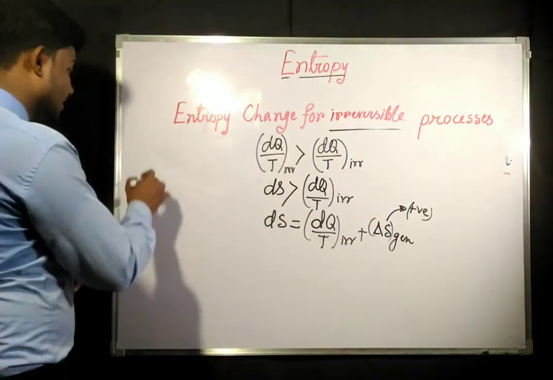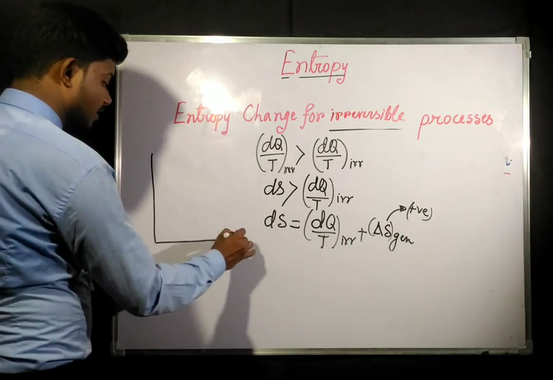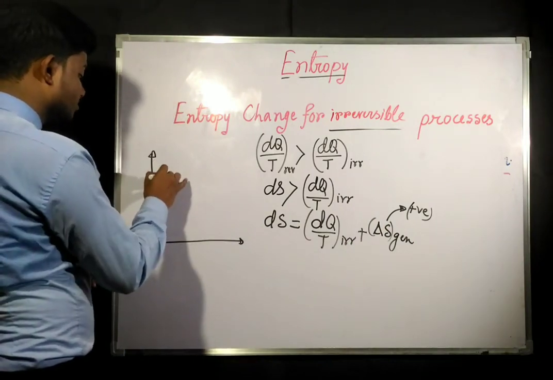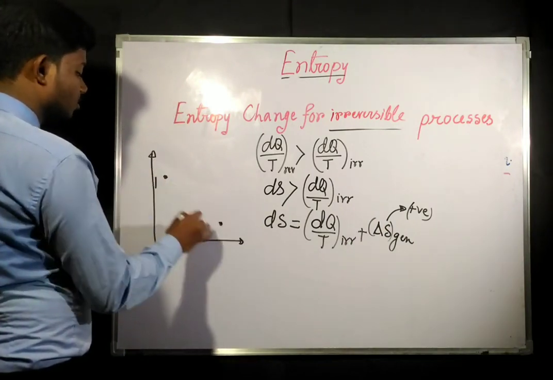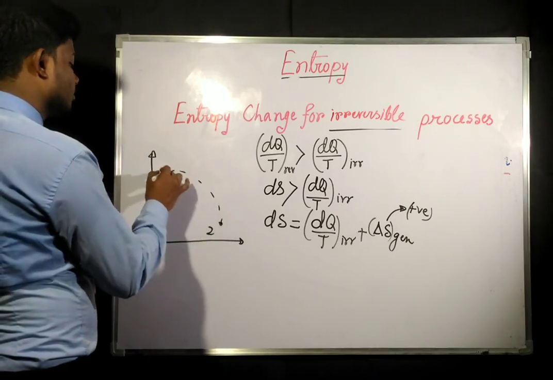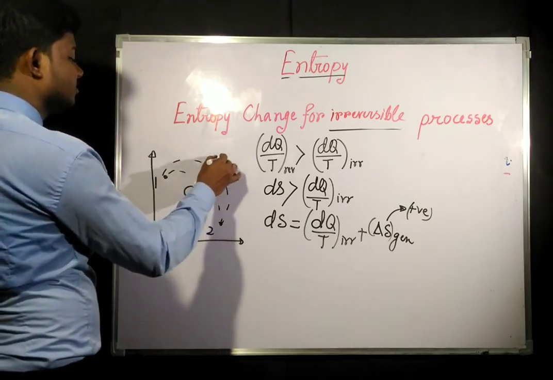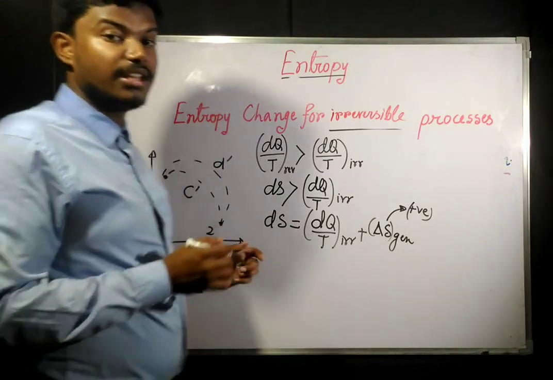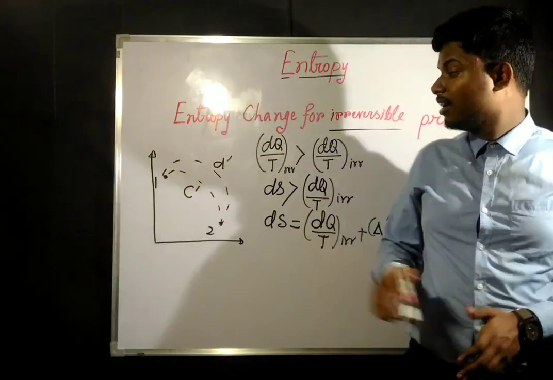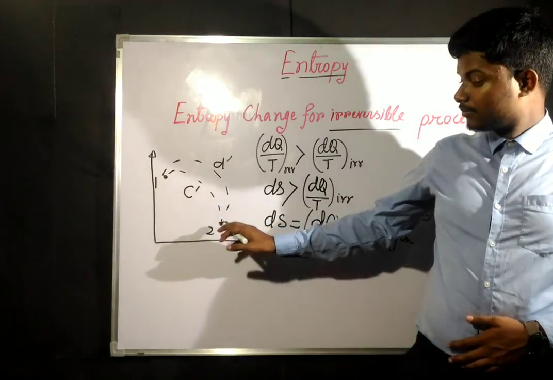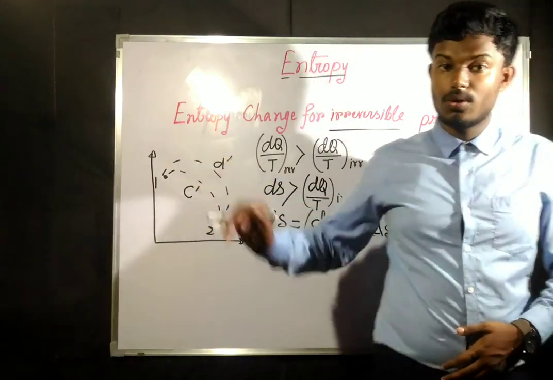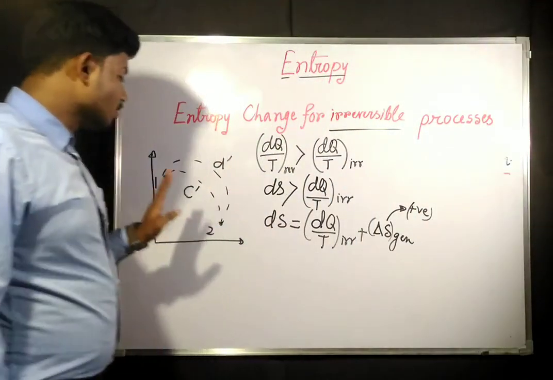Now let us take two irreversible processes between the same endpoints, 2 to 1 via path C dash and 2 to 1 via path D dash.